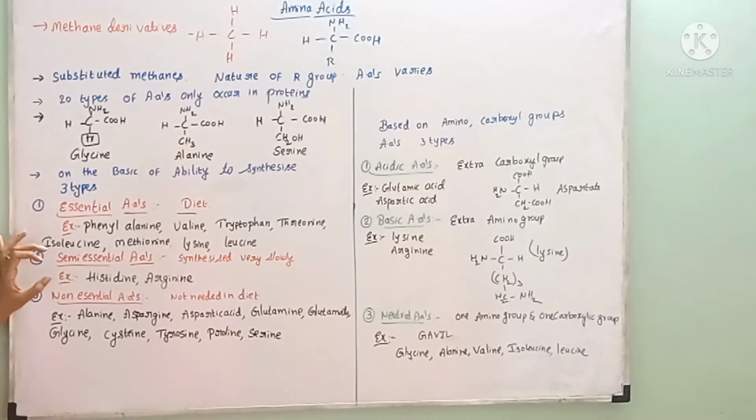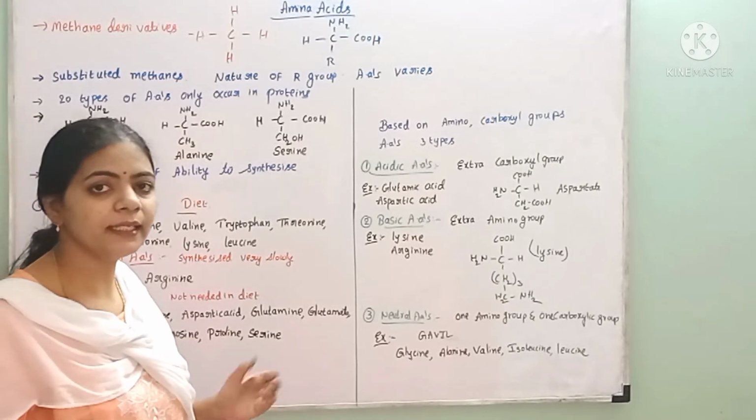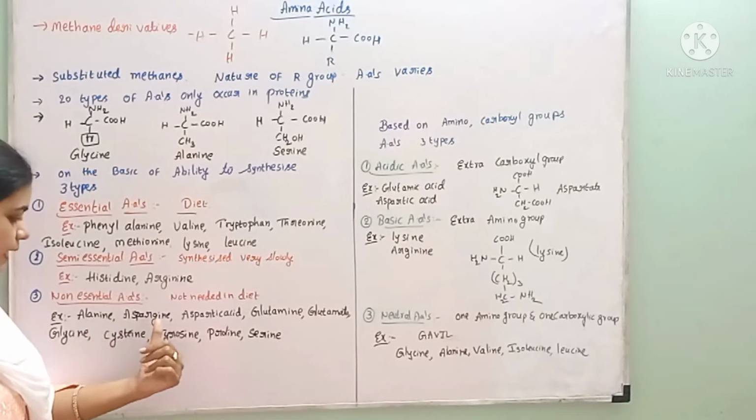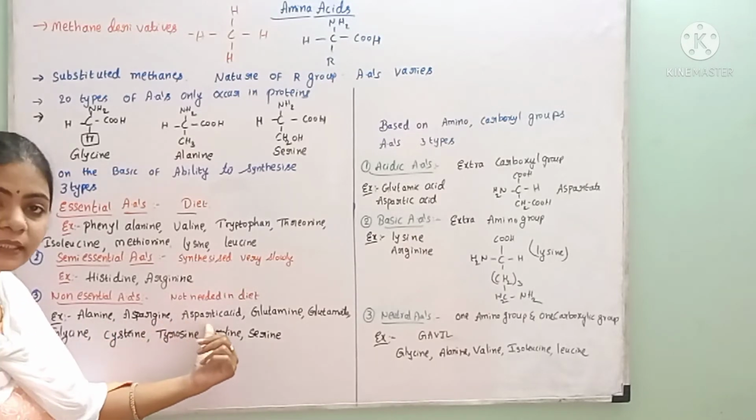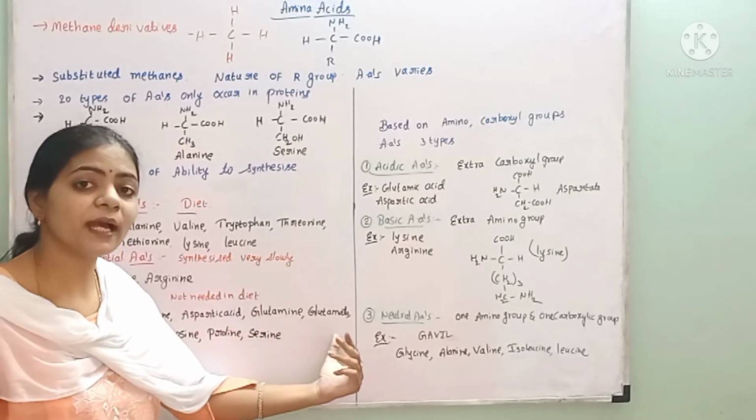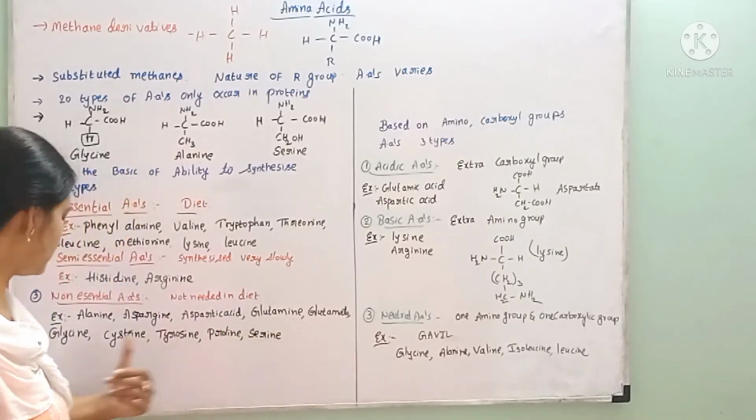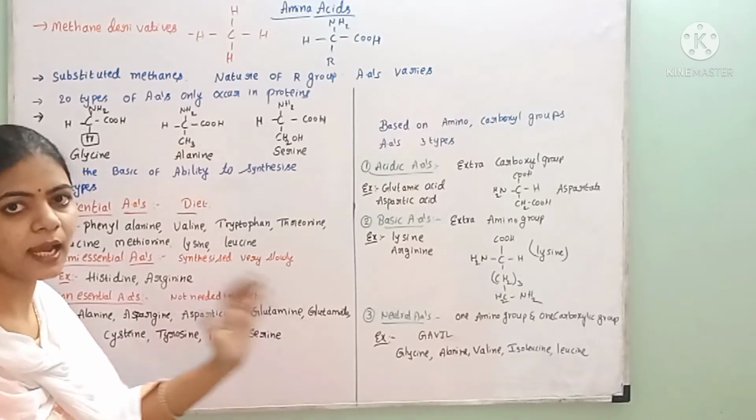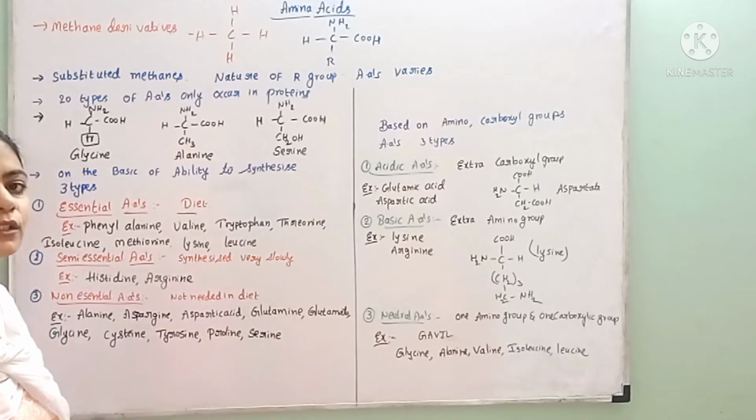So essential and semi-essential amino acids occupy half of the amino acids. The remaining 10 are the non-essential amino acids. They are not needed through the diet. They are synthesized by our body itself. Examples are alanine, arginine, aspartic acid or aspartate, glutamine, glutamate or glutamic acid, glycine, cysteine, tyrosine, proline and serine. These are called non-essential amino acids.